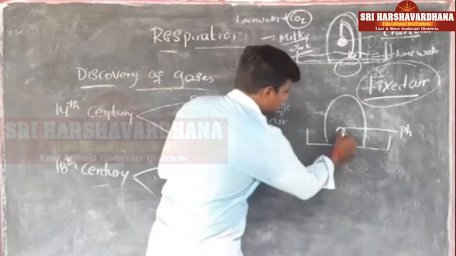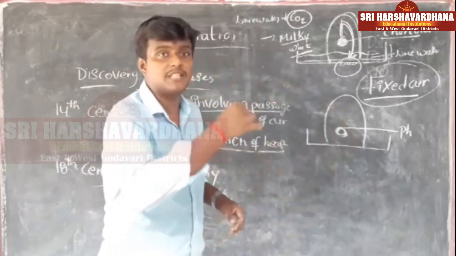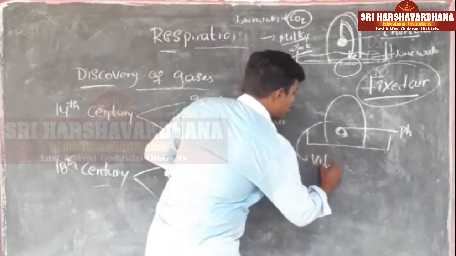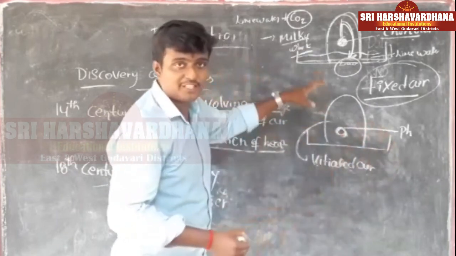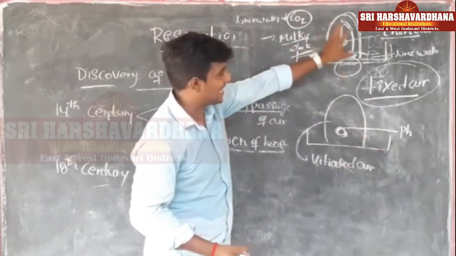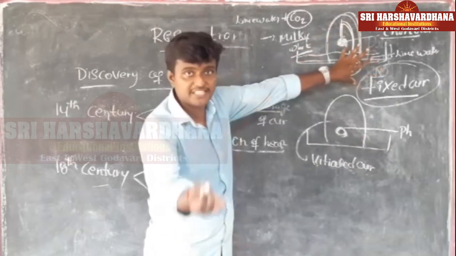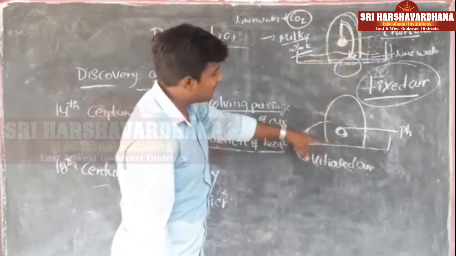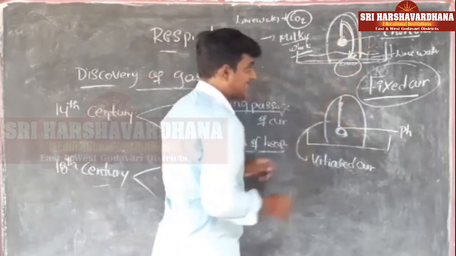But during burning, it reacts with some other gas in the atmosphere. For example, if this phosphorus wants to burn, it requires some help. And which gas will be helping? That gas he named vitiated air. So here he performed two experiments. In one experiment he kept charcoal and it was liberating a gas, which he named fixed air. At the same time he did it with phosphorus. When phosphorus burns, it also releases a gas, and that gas is fixed air.